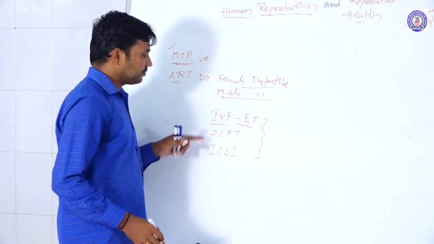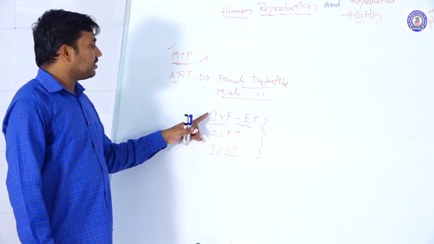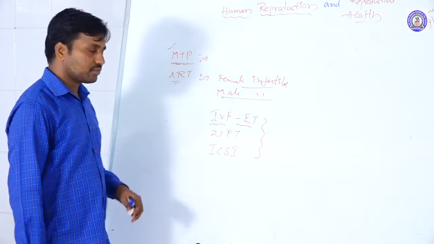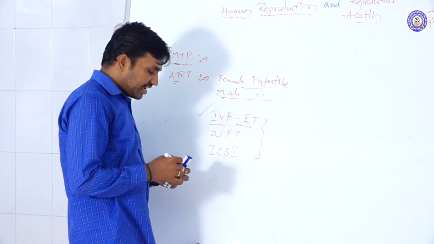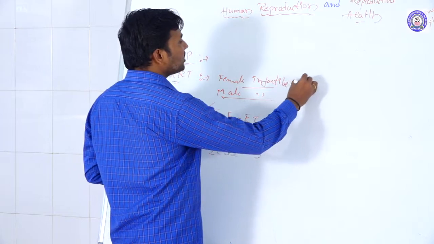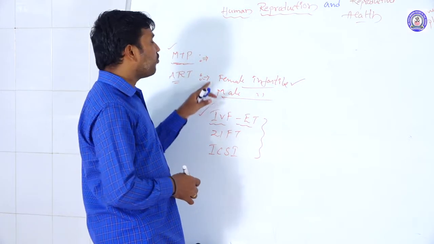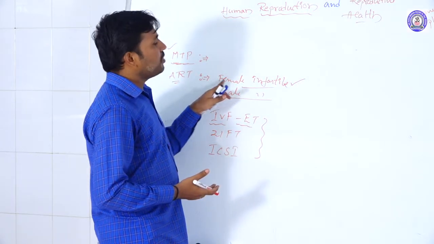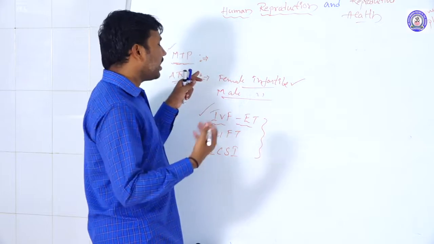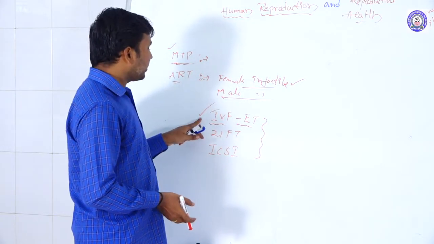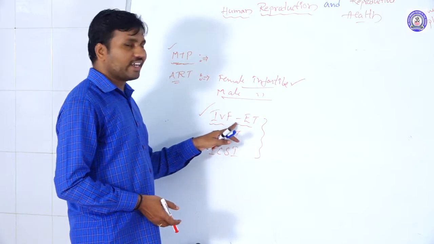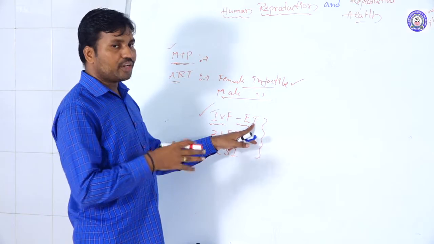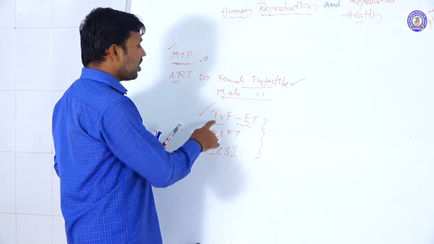IVF and ET mean in vitro fertilization and embryo transfer technology. Suppose the females are not able to produce ova, due to some disorder, and are infertile. In that state we follow in vitro fertilization, and the embryos are transferred into their fallopian tube. The uterus is working normally. So this is one method.